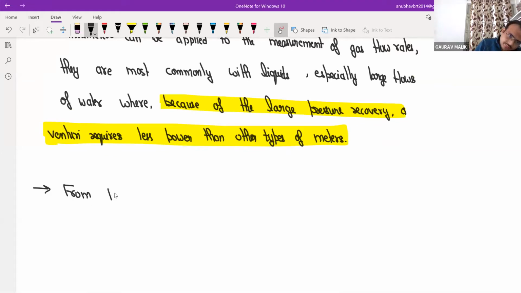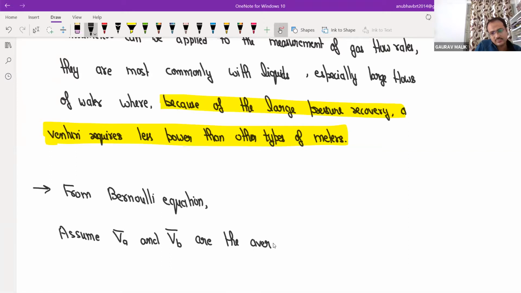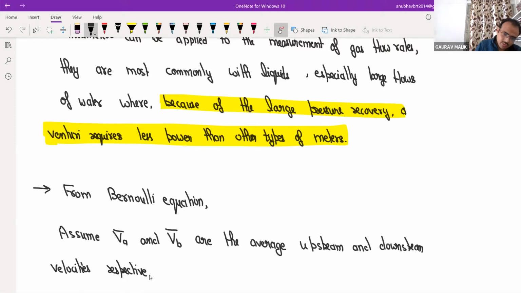From the Bernoulli equation, assume VA bar and VB bar are the average upstream and downstream velocities respectively, and assume there is no loss, and rho is the density of the fluid.